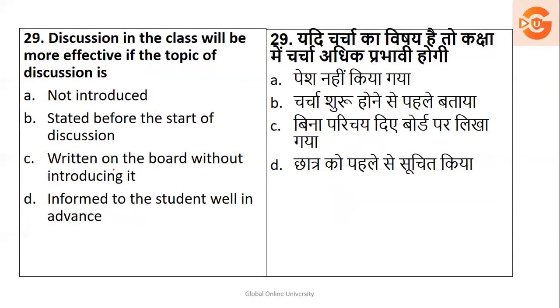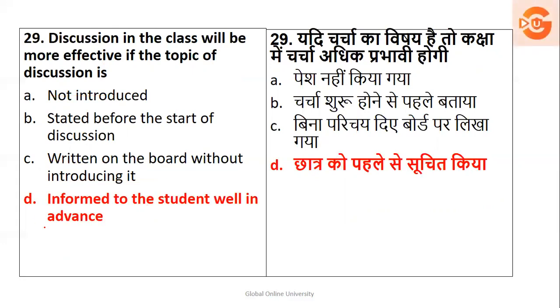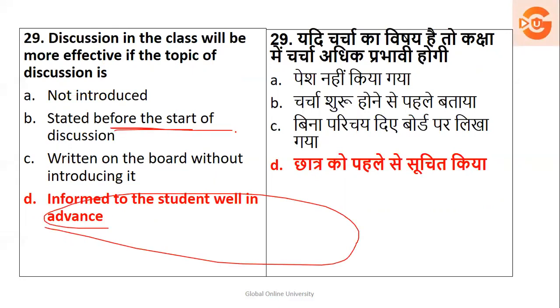Discussion in the class will be more effective if the topic of discussion is not introduced, stated before the discussion, written on the blackboard, or students are informed well in advance. So obviously not introduced and written on the blackboard are not options. Stated before the start of the discussion or informing students well in advance. The right answer is informing students well in advance, not stated before. Here they can't do anything. So basically it is about informing them well in advance.